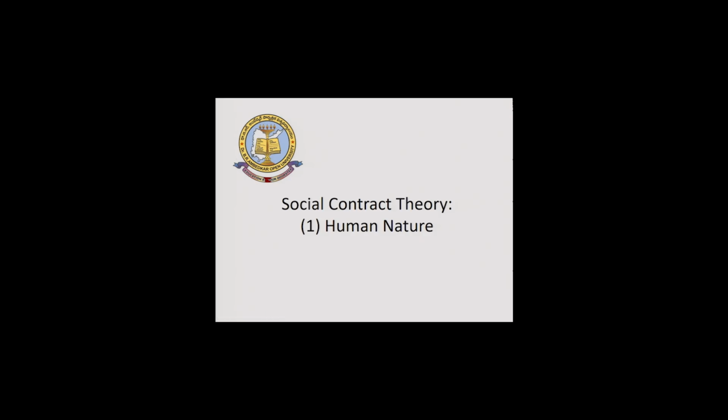Now, let us recapitulate all the points of social contract theory. The social contract theory says human nature is the first component that forced the formation of a state. Secondly, it explains the state of nature.